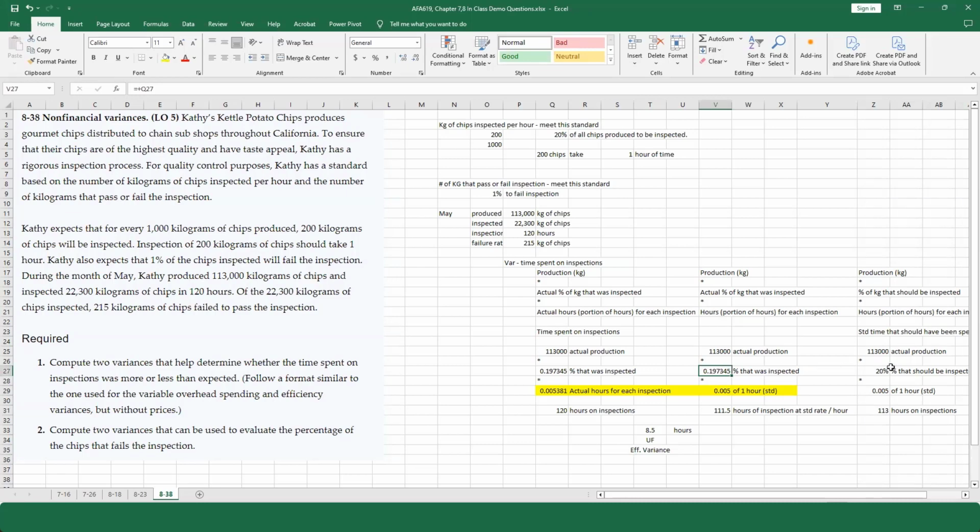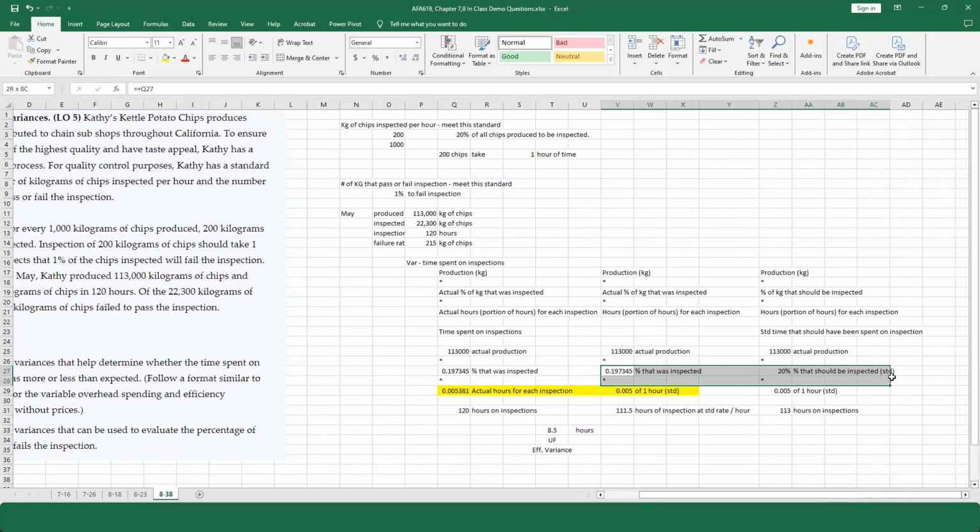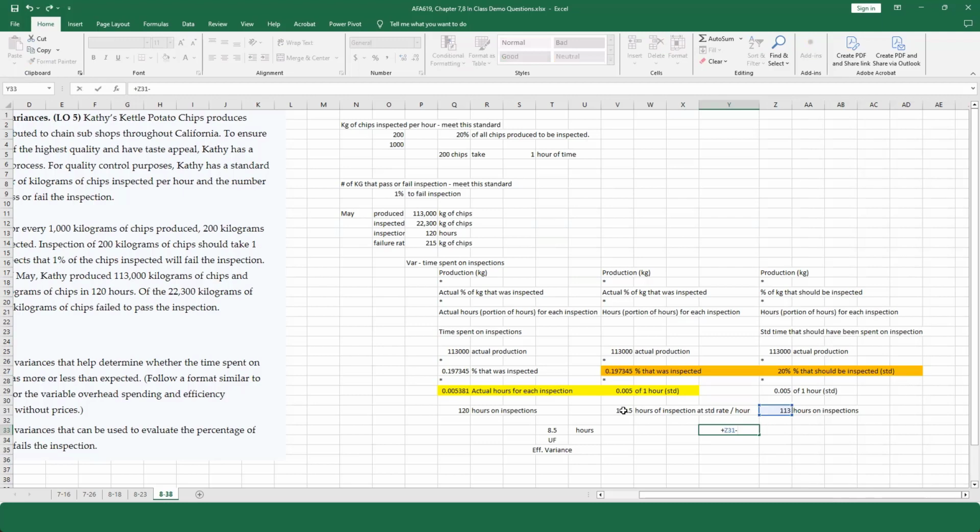Now, over here, let's just move it over for a second. Over here, the only thing that changed, because this is the same and this is the same, was how many inspections did I actually do, right? How many inspections did I actually do? So I take the 113 and I subtract the 111.5, and this is hours. So I spent fewer hours doing inspection.